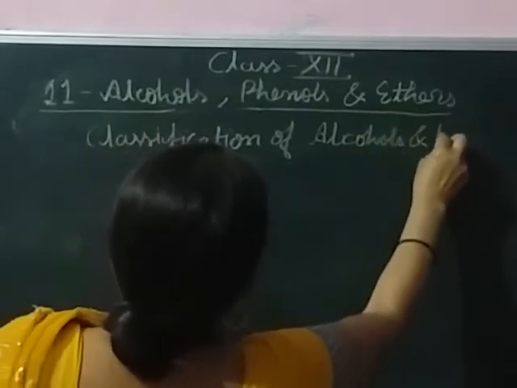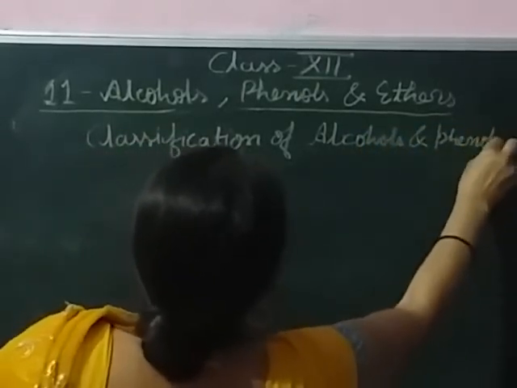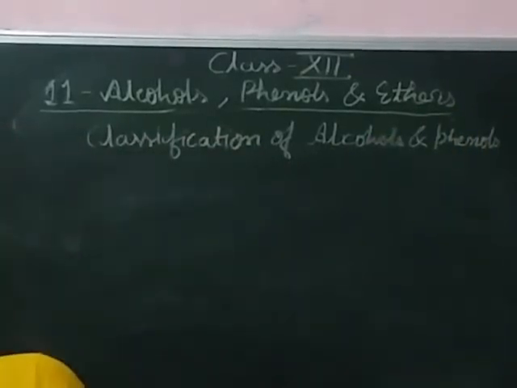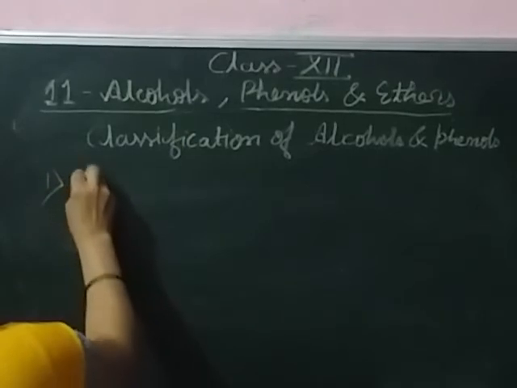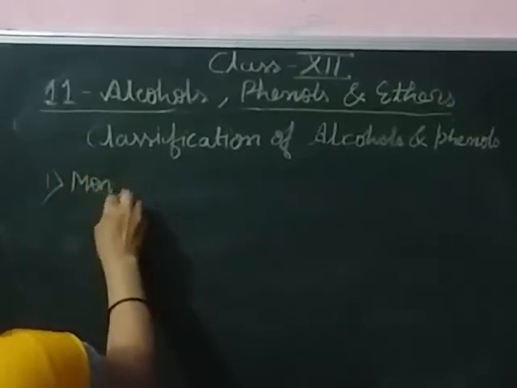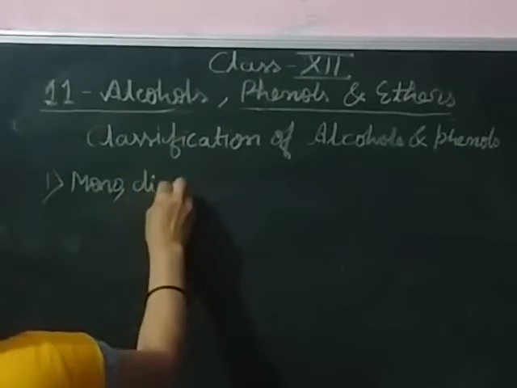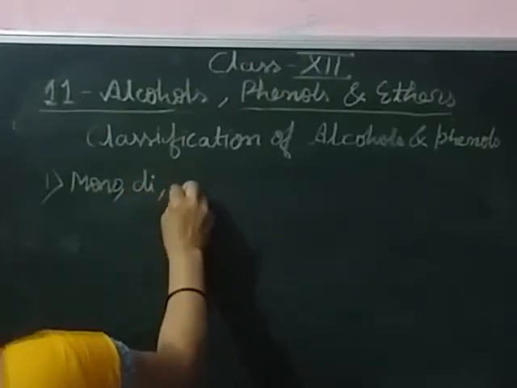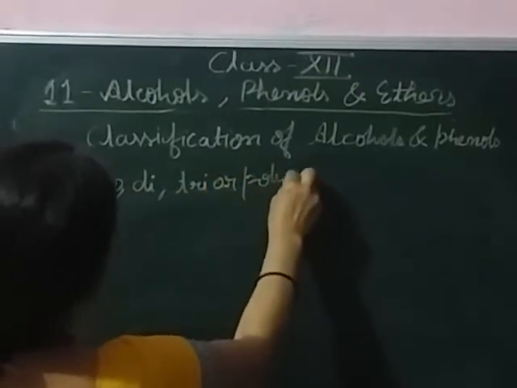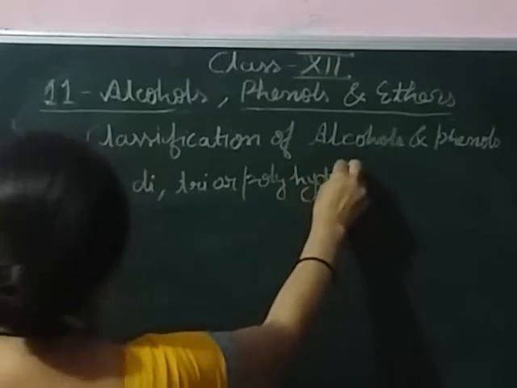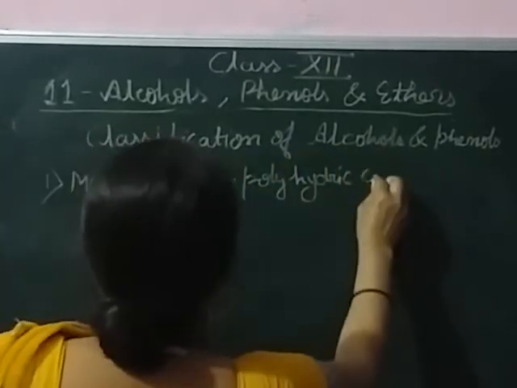Alcohols and phenols. Classification is based on the number of hydroxyl groups attached to the aliphatic or aromatic compound. It is monohydric, dihydric, trihydric or polyhydric compounds.